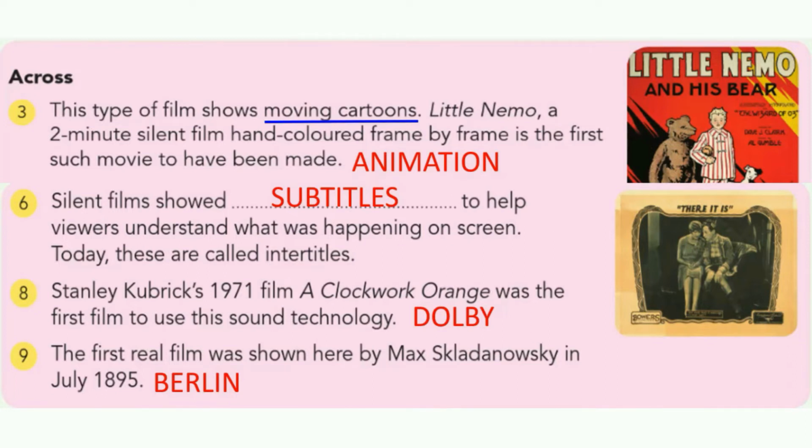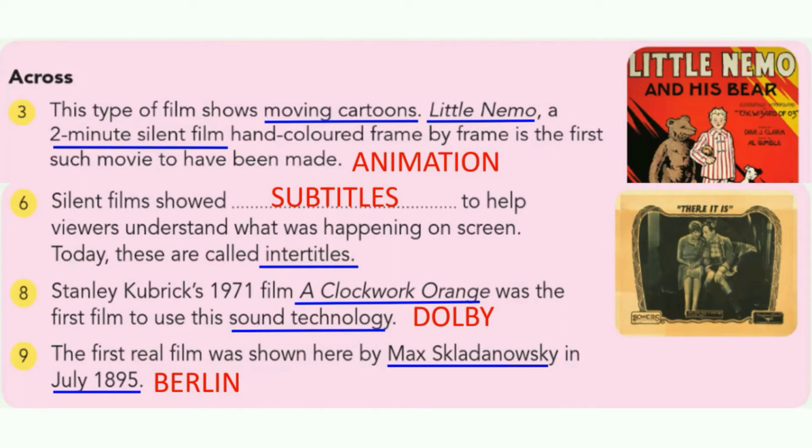Now, underline the important keywords. Moving cartoons: what is the name of the first moving cartoon? Little Nemo, duration only 2 minutes, an animated movie. Silent films use subtitles, and the other name for subtitles is intertitles. A Clockwork Orange was the first movie to use a special sound technology called Dolby. The real film was first shown by Max Skladanowski in July 1895 in Berlin, the capital of Germany.